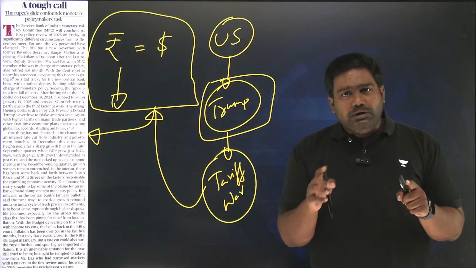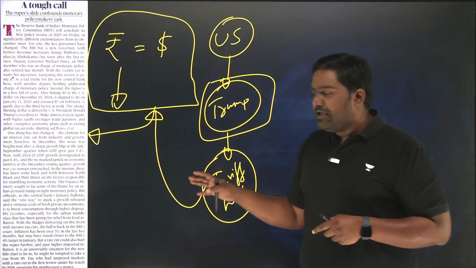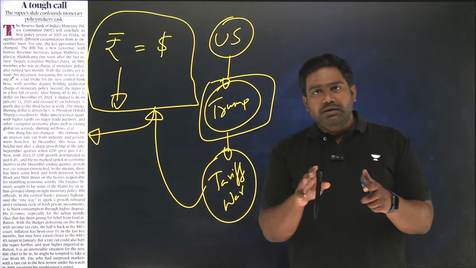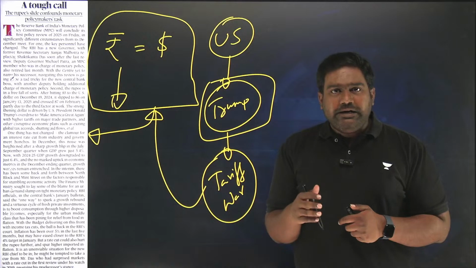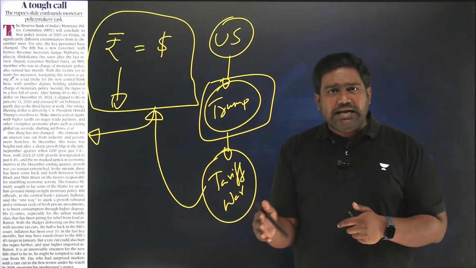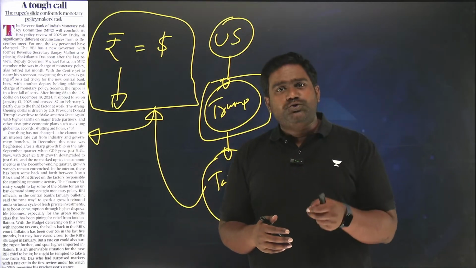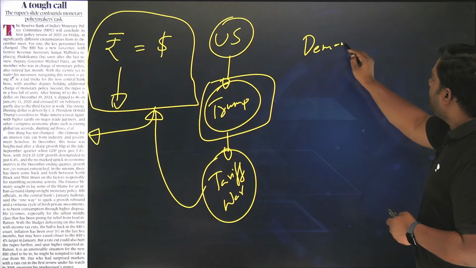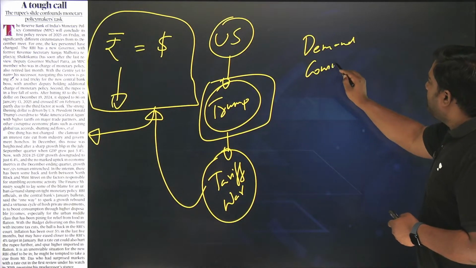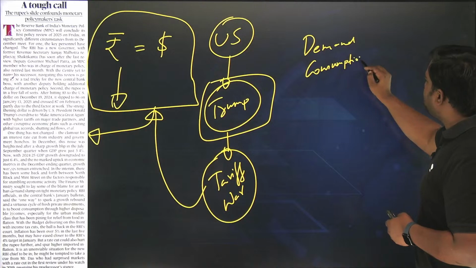So keeping all these concerns in mind, the RBI has to carefully come out with a well thought out monetary policy tomorrow. On one hand, it has to boost growth as well. As experts have pointed out, one best way to boost growth is to promote demand, to boost consumption demand.